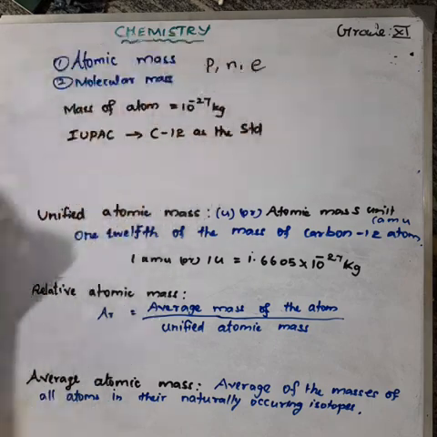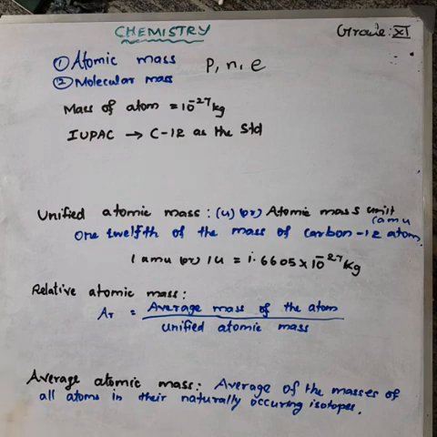Okay, as we know, the proton and neutron are present at the center of the atom. The electrons revolve around the nucleus. The mass of the electron is very, very small. So because of the small mass of an electron, we can neglect the mass of an electron.